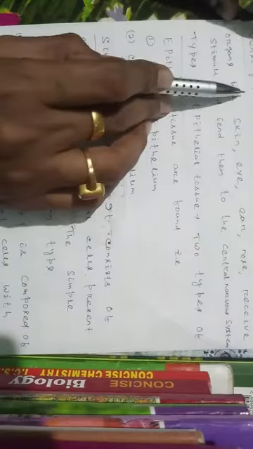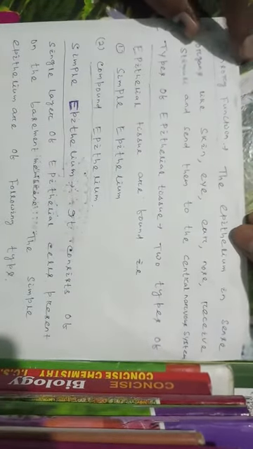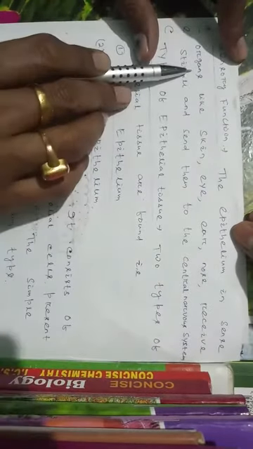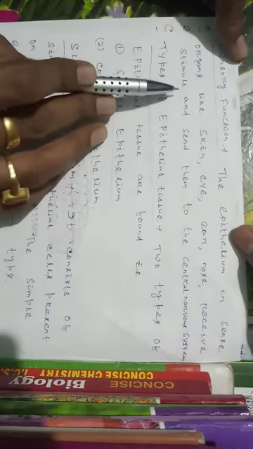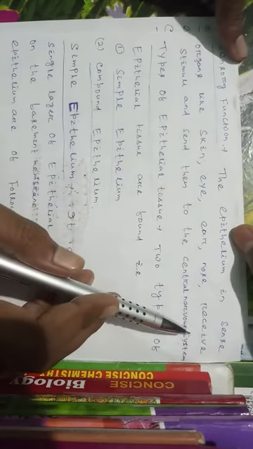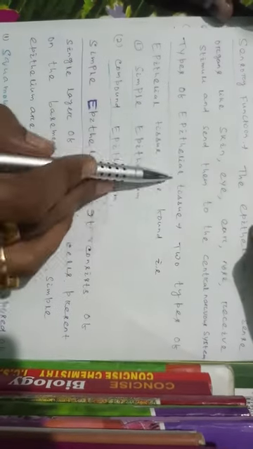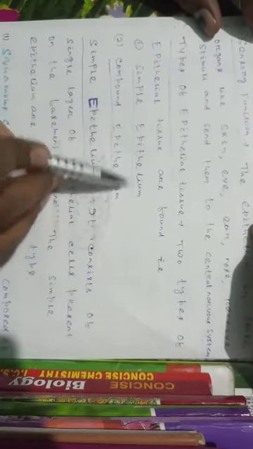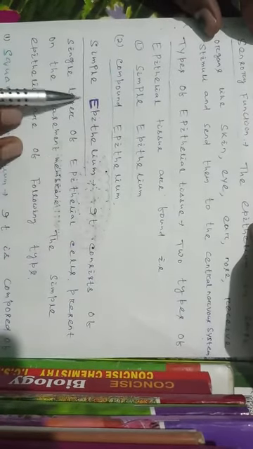Then sensory function. That means the tissue which helps in our sense organs. The epithelium in sense organs like skin, eye, ear, nose receive external stimuli and send them to the central nervous system. These are the functions of epithelial tissue. Then types of epithelial tissue. There are two types of epithelial tissue found, that is simple epithelium and compound epithelium. Simple epithelium. It consists of a single layer of epithelial cells present on the basement membrane. The simple epithelium are of following types.